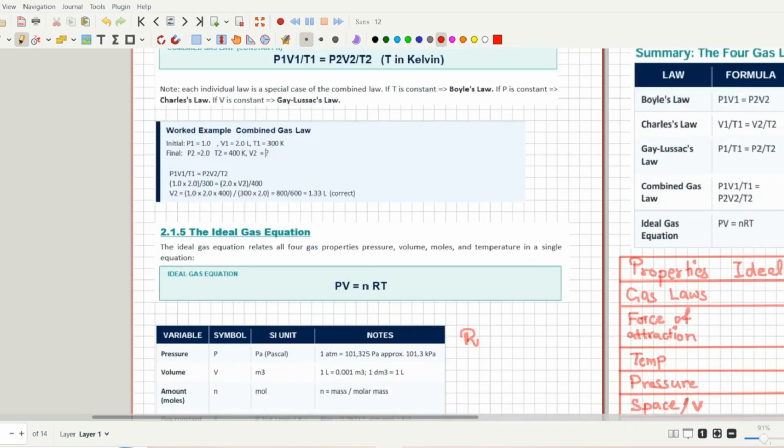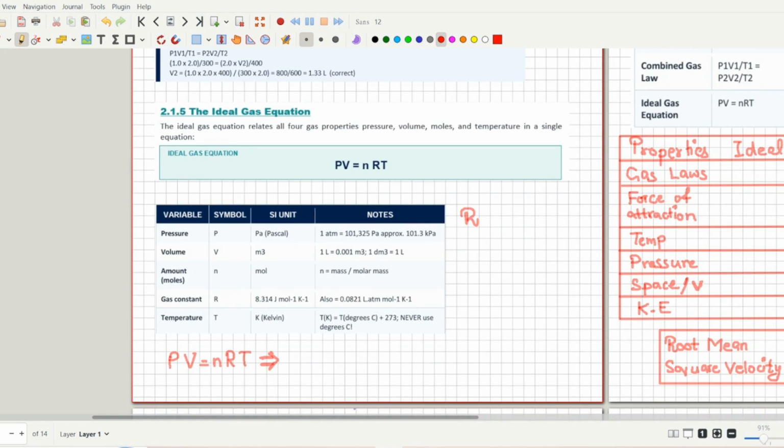So let's move on to our next topic, that is the ideal gas equation. The ideal gas equation is one of the most important topics. We just discussed all the gas laws, and the gas laws are different from the ideal gas equation. The ideal gas equation relates all the four properties that we just discussed: pressure, volume, moles and temperature in a single equation. It is PV equals nRT. All those gas laws are being used in the ideal gas equation.